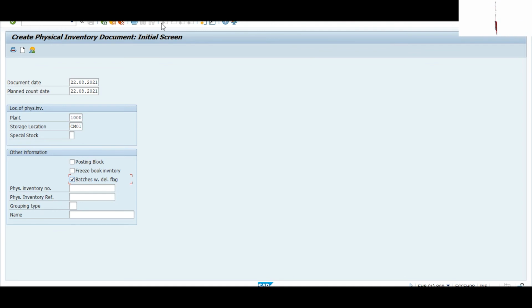Okay, so after creating this document, you will see here your physical inventory number, and you can also use it for your physical inventory reference number. Okay, if there is any discrepancy here, you can go for the reference also. Okay, so we have entered each and every data. Now I will press enter.